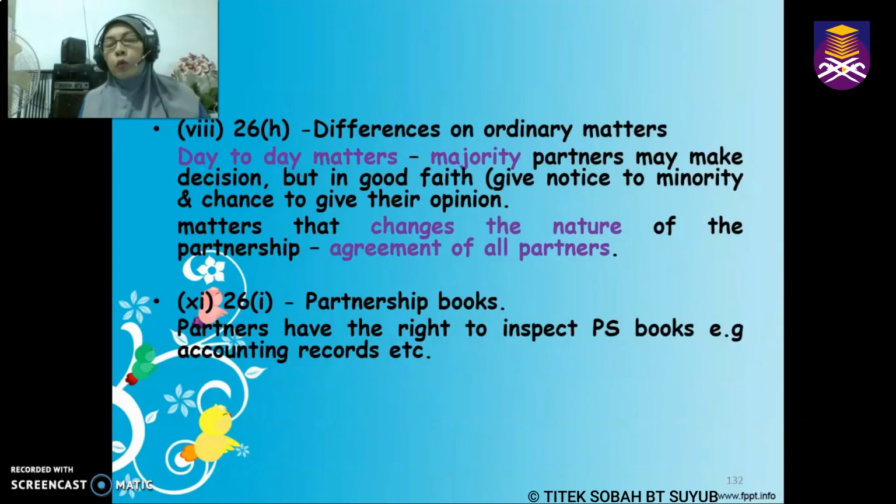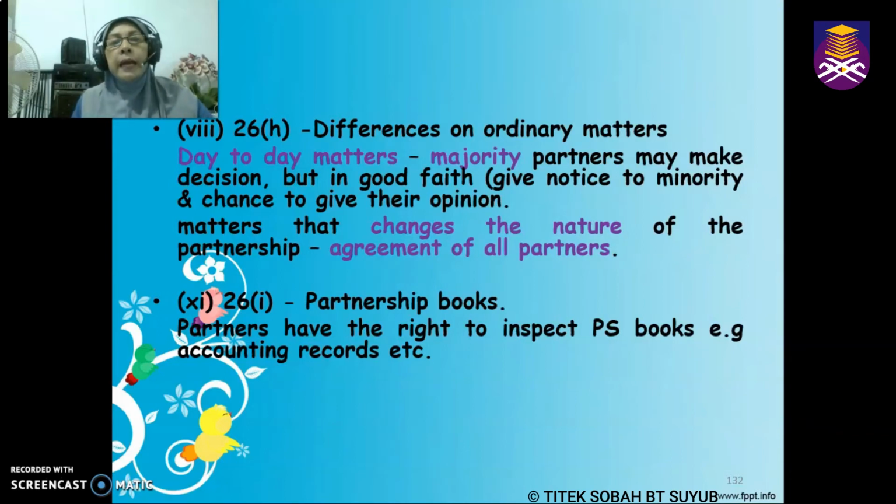However, if the matter changes the nature of the partnership, then of course it must be with the agreement of all partners. So let's say the differences are in regards to what type of pen to be used in the firm, then of course this is a day-to-day matter, and the majority partners can make the decision. However, if it changes the nature of the partnership, so let's say the business is a boutique and now they want to get involved in mining business, this will change the nature of the partnership. Then under that situation, it must be the agreement of all partners.